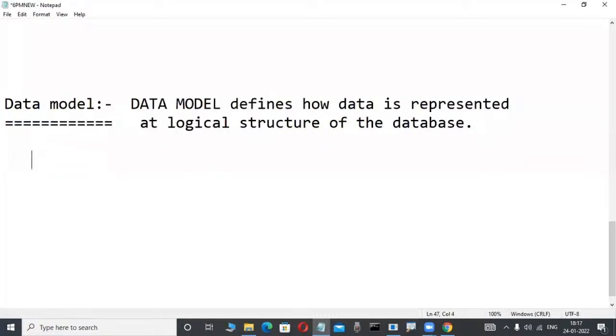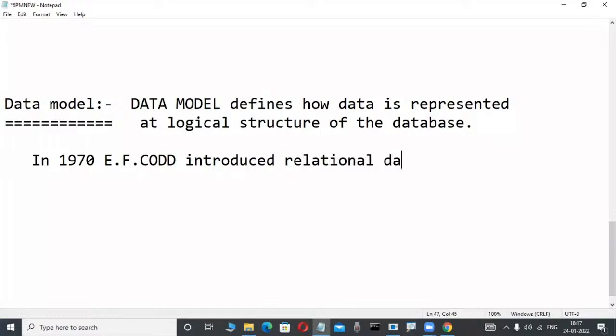Now check it out, concentrate here. From 1970 onwards this data model is there, and where Oracle is concerned we will learn next. First, just roughly observe here. In 1970, E.F. Codd, don't write anything, just observe some new terminology, introduced the relational data model. He is a mathematician who was working in the IBM company in those days.